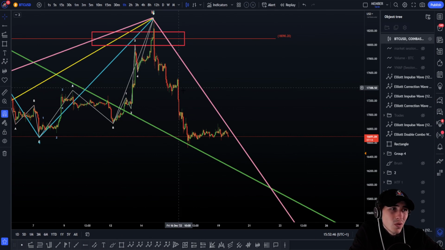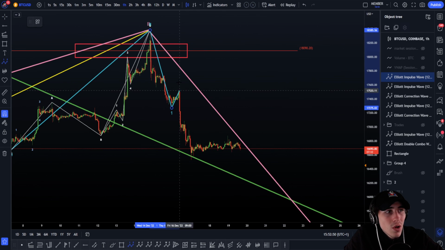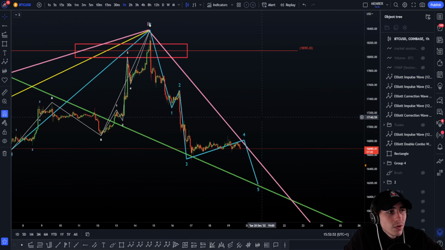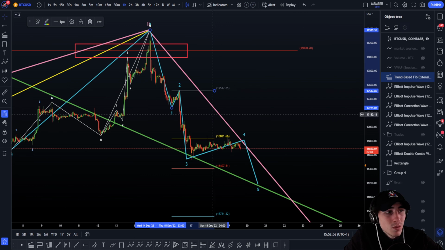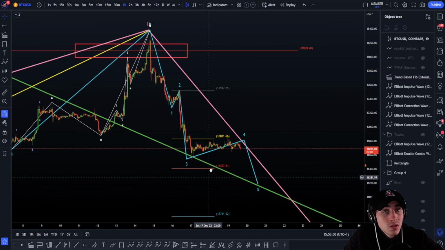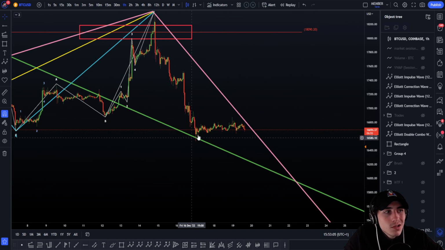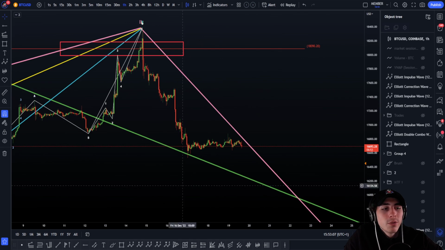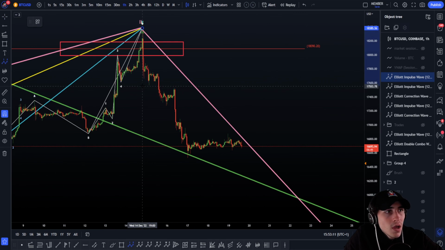But the thing is, we retrace a bit before. If that's a full wave 1 to here, 1 2 3 4 5 for example, it's a bit too small for a wave 3 at the moment. We start before the 1-to-1 extension. We have only a 2% chance to stop, and normally the most common target is 161 here. So it's really short for a wave 3. That's why I'm going to turn the wave. You can turn that to green, a wave 1 right here. I'm just going to follow the chart.